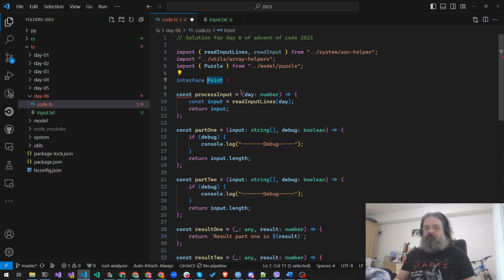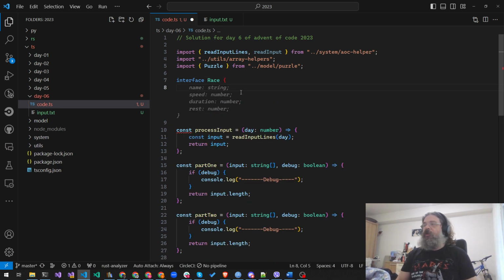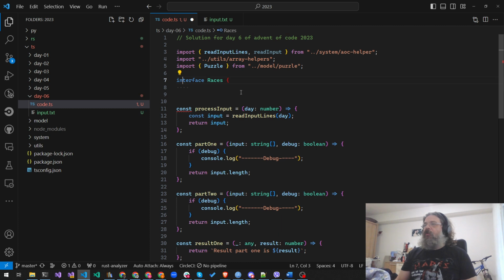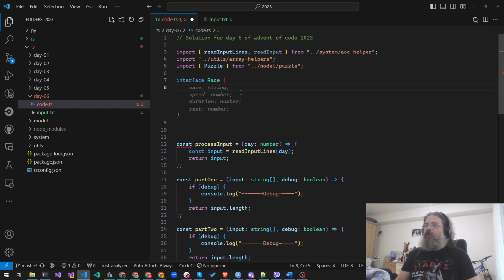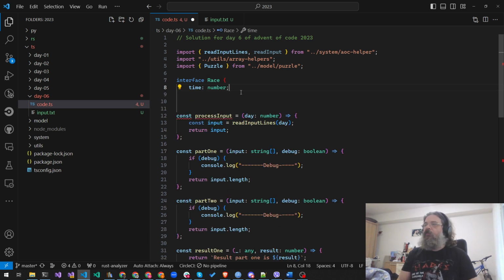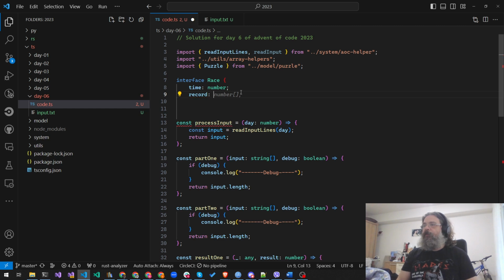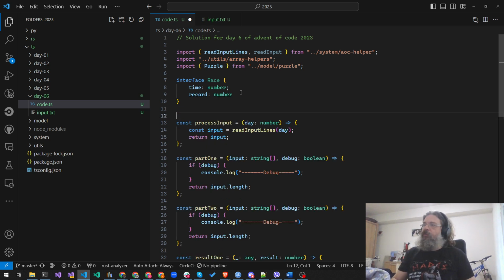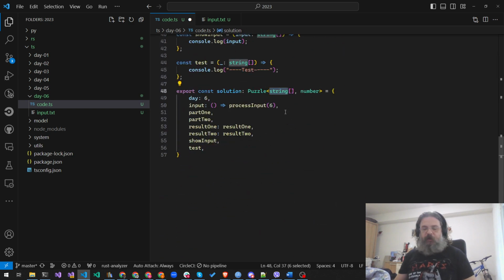It will be a simple race, or rather, races. Let's have a race, which has a time, which is a number, and a record, which is a number, and then have our input as a race array. Or as Angular is doing, we might want to define a type called Races. So instead of a string array, we're going to have a race array.